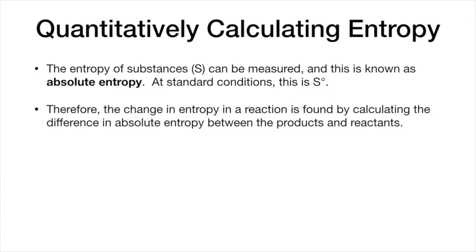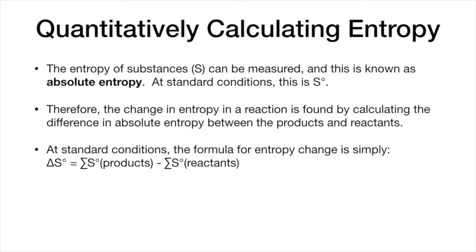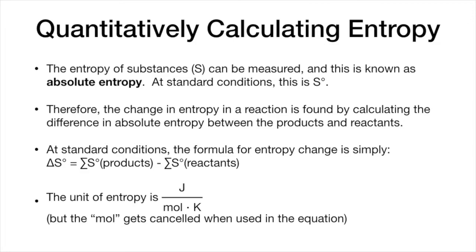So the change in entropy in a reaction can be found by calculating the difference between absolute entropy of the products and reactants. When we're dealing with standard conditions, the formula for entropy change is simply that delta S of the reaction is equal to the sum of the absolute entropies of the products minus the sum of the absolute entropies of the reactants. This yields an entropy in the units joules over moles times degrees Kelvin. The mole will generally get canceled out when we use them in equations.